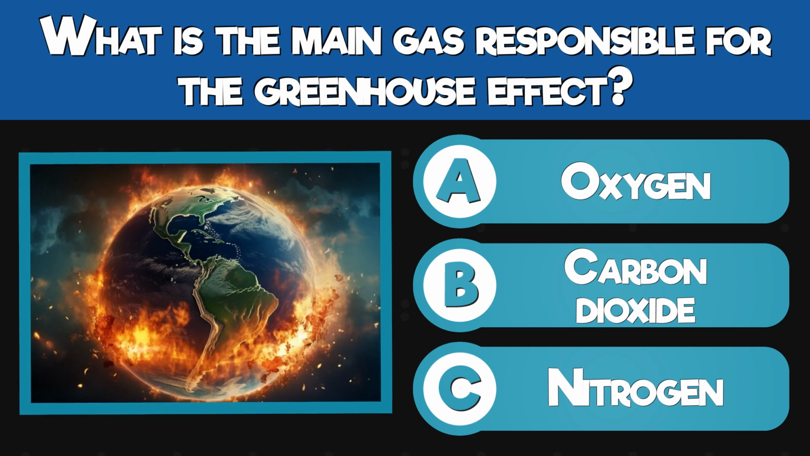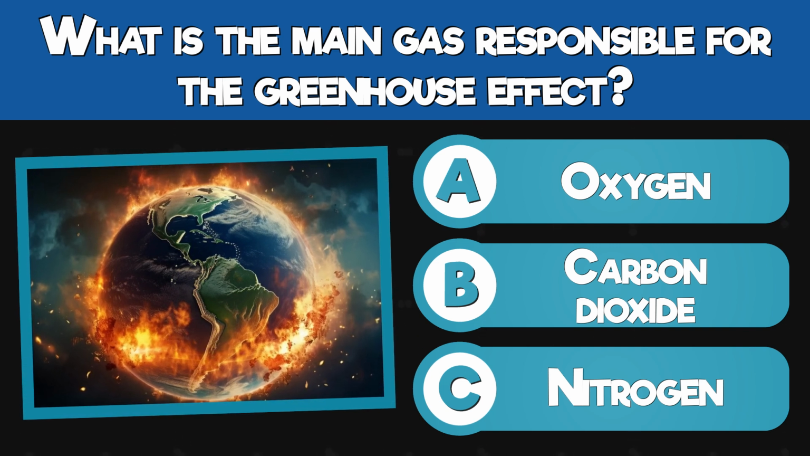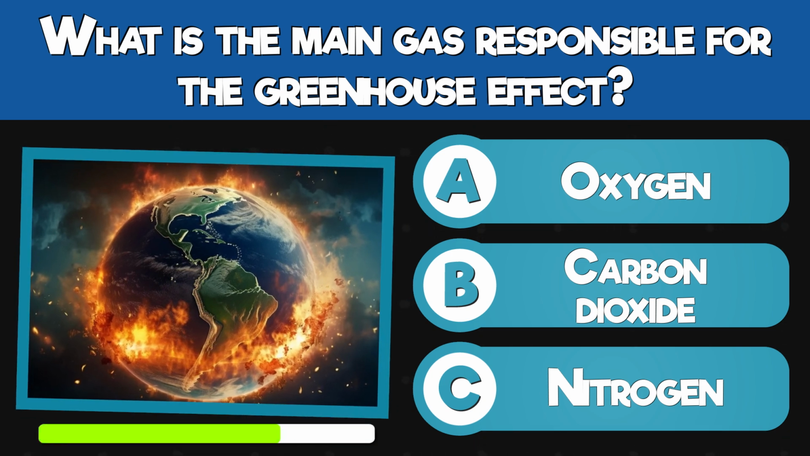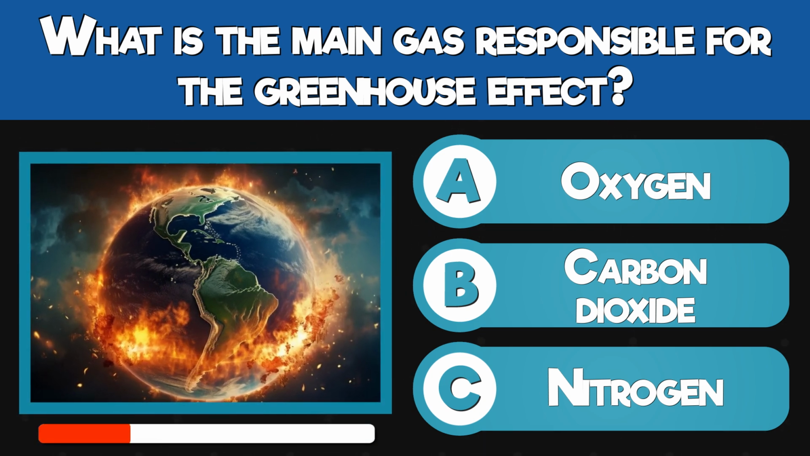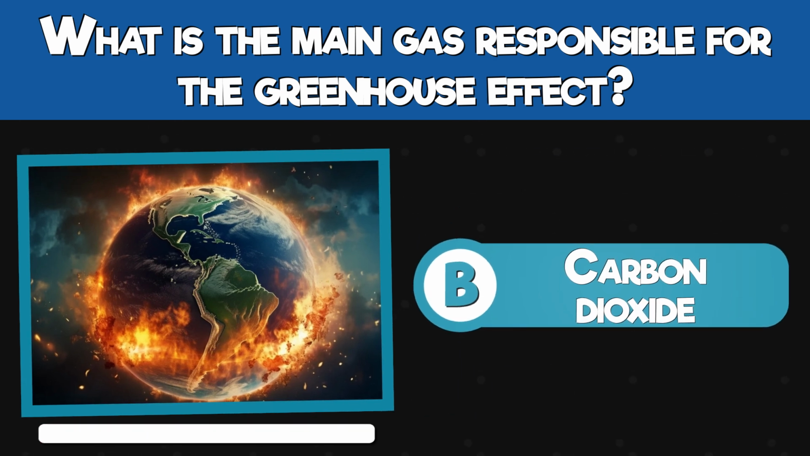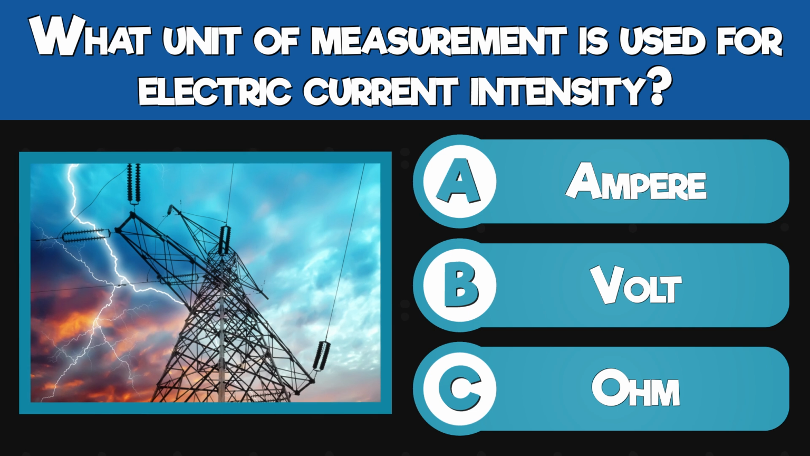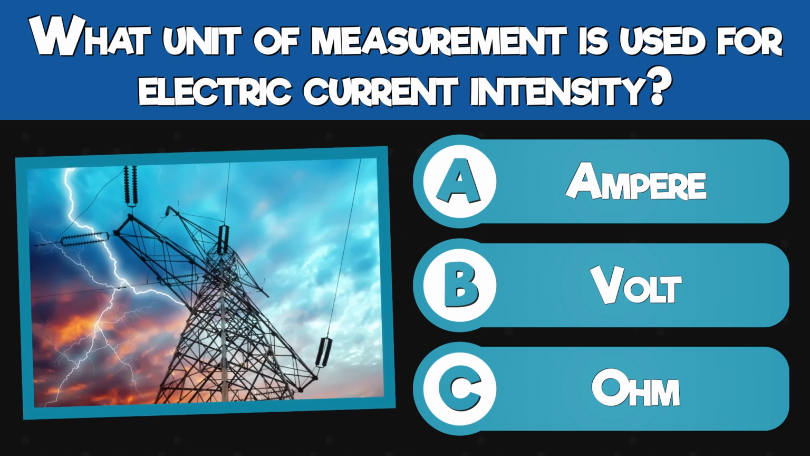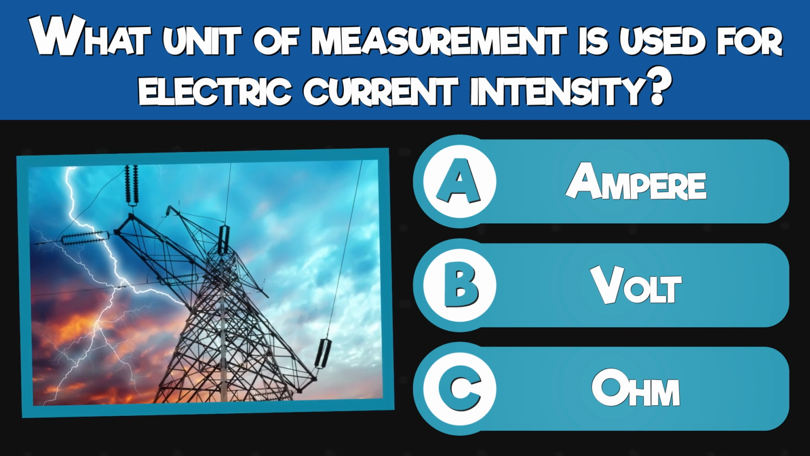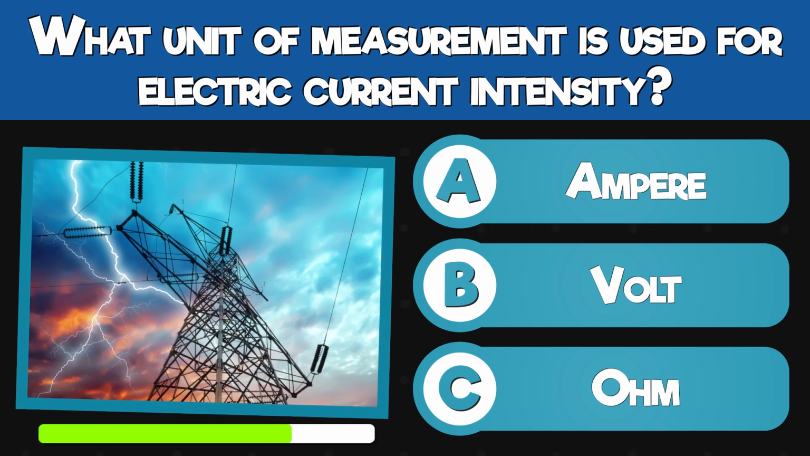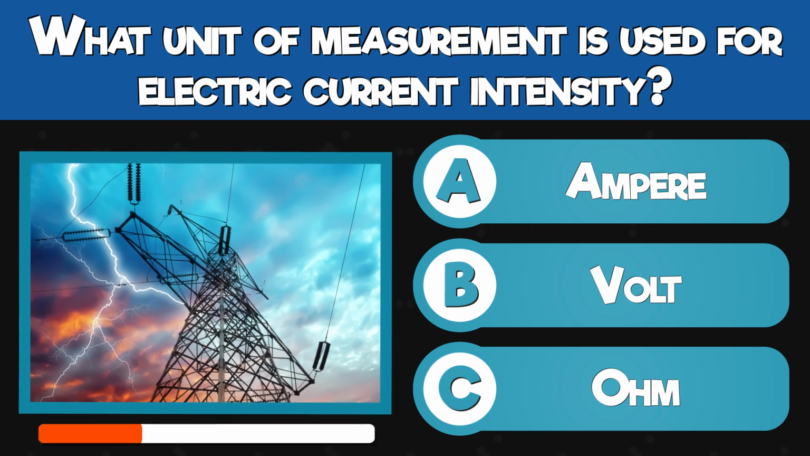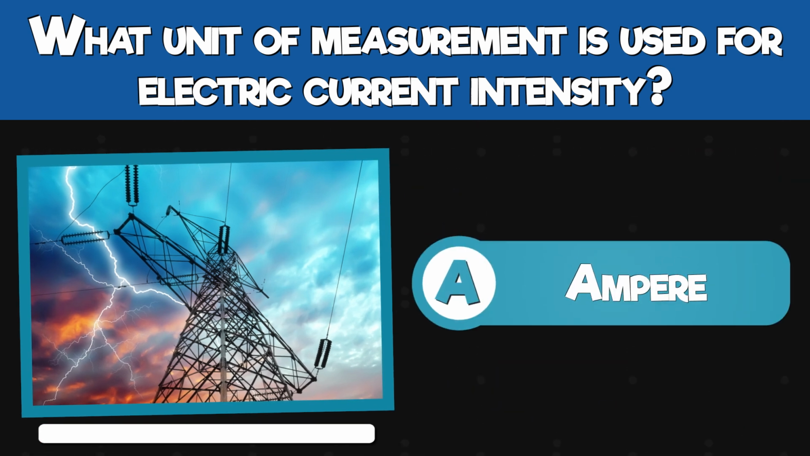What is the main gas responsible for the greenhouse effect? Oxygen, carbon dioxide, or nitrogen? The carbon dioxide. What unit of measurement is used for electric current intensity? Ampere, volt, or ohm? Ampere.